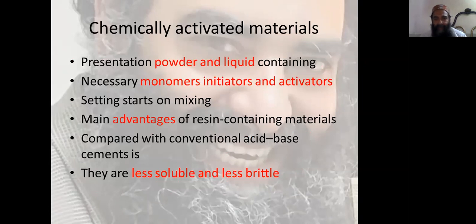Chemically activated materials are presented in powder and liquid containing necessary monomer, initiators and activators. You all know about these. Setting starts on mixing. The main advantages of resin containing materials compared with conventional acid-base cements are that they are less soluble and less brittle.